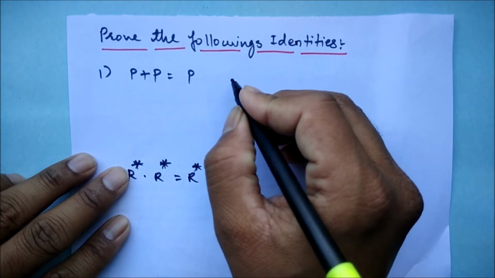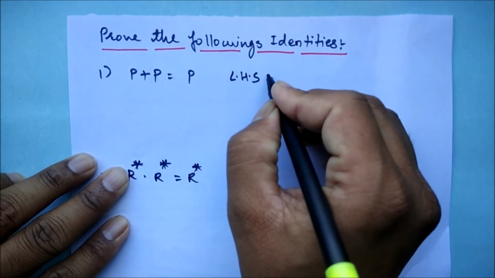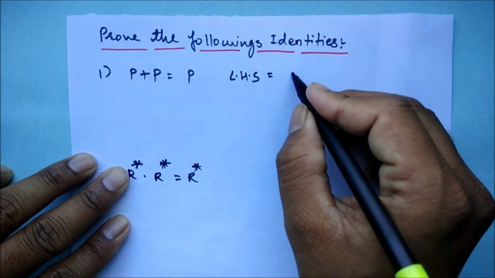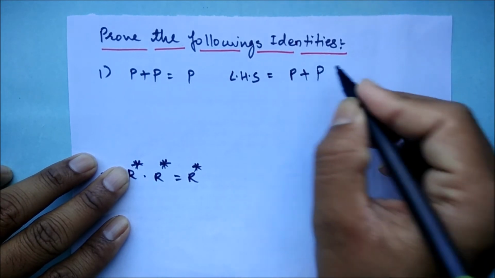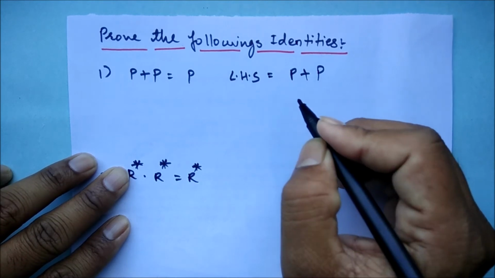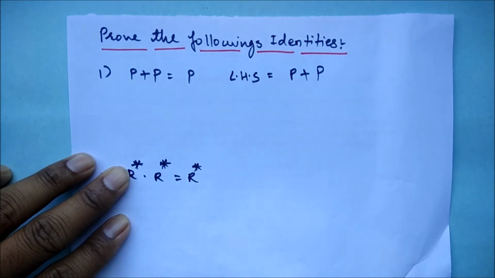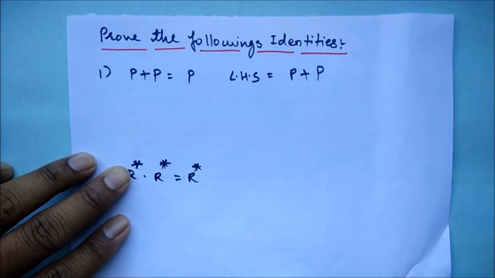For solving, let's consider the LHS part. We know the LHS part very well: P plus P. Now, one thing I want to make clear: don't apply your complex mind while solving TOC, at least. Keep it as simple as you can.